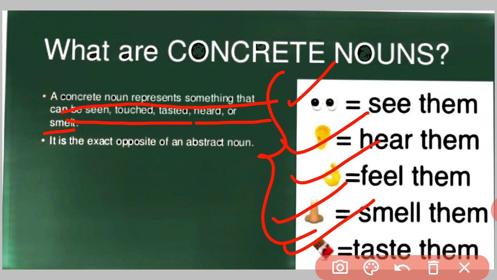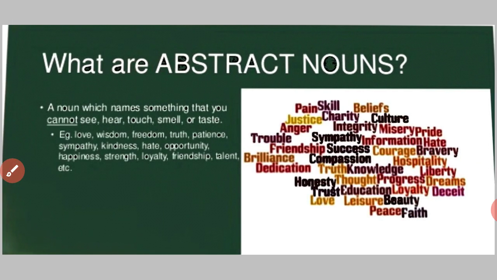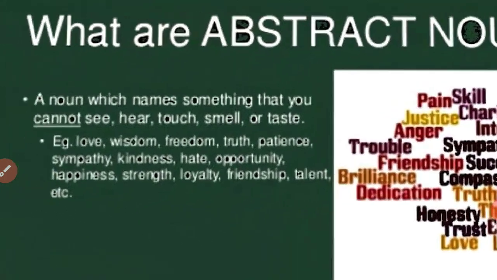smell, taste. But the things which you cannot see, if I ask, can you see love? What is the shape of love? What is the shape of happiness? Can you answer me? No, you can't answer. So, the things which cannot be seen, touched, tasted, or smelled, but they can be felt. We can feel them. So, these things are abstract nouns.